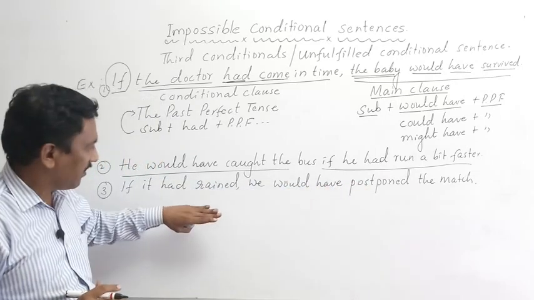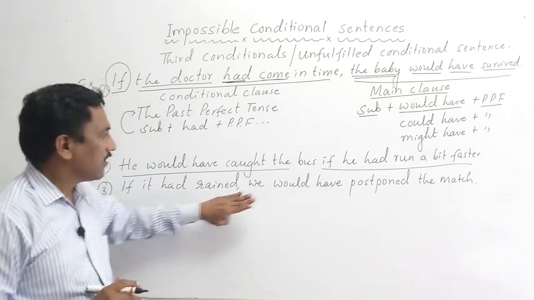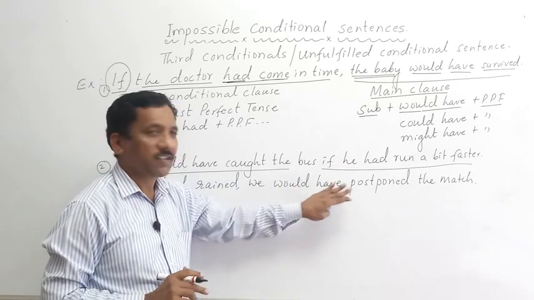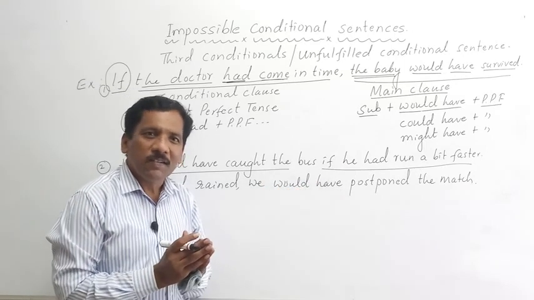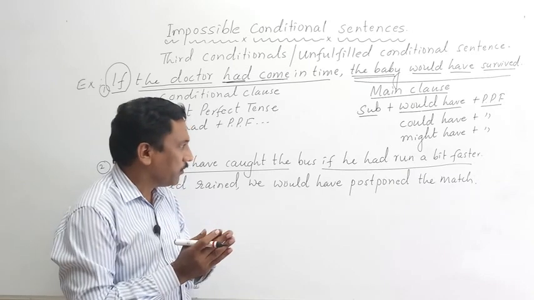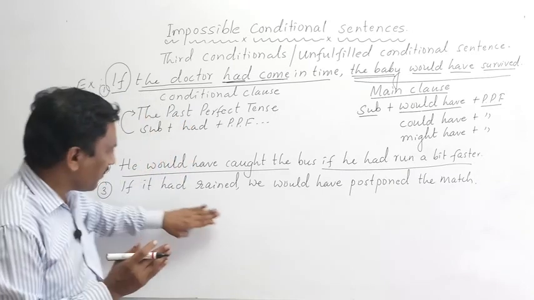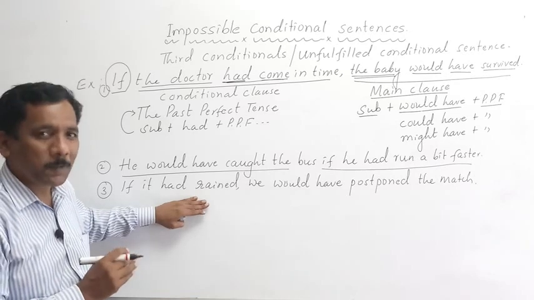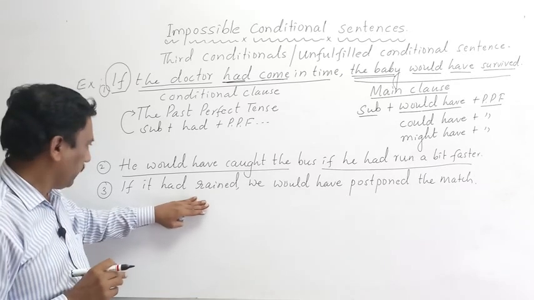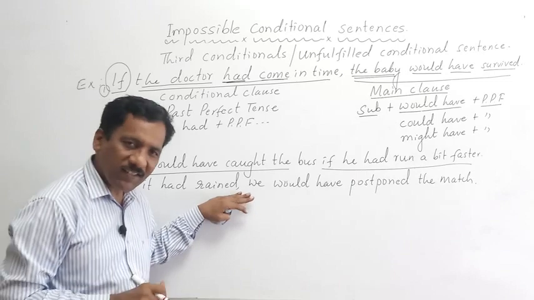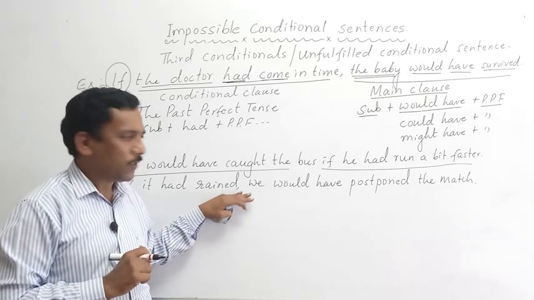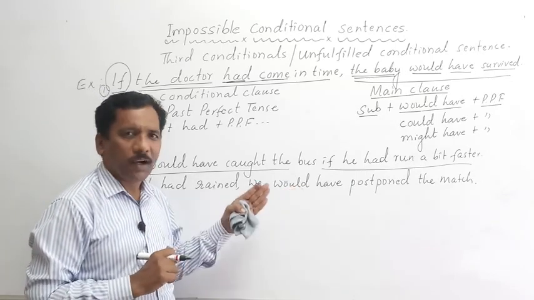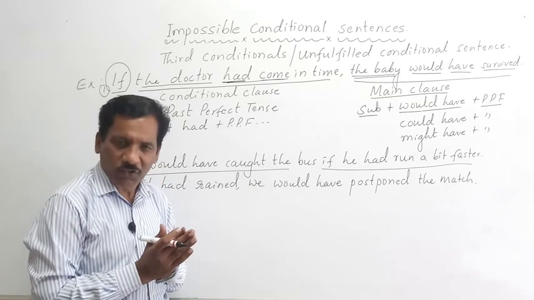It means it didn't rain, so there was no chance to postpone the match. It means unfulfilled. Third conditional sentence indicates unfulfilled action. If it had rained means it didn't rain, so we wouldn't have postponed the match.